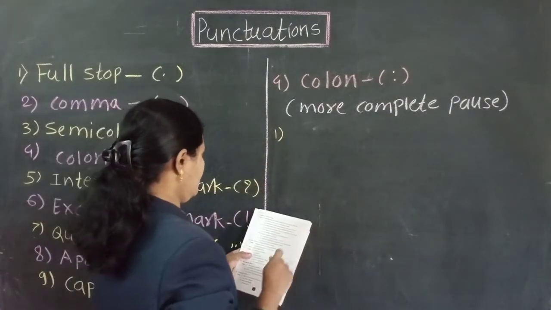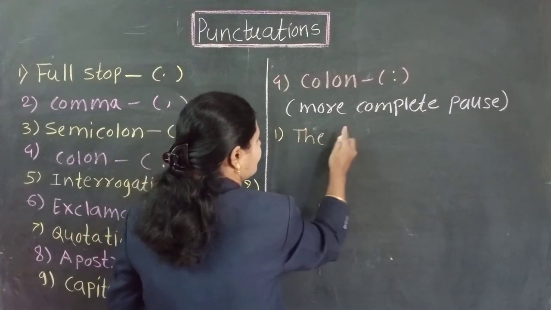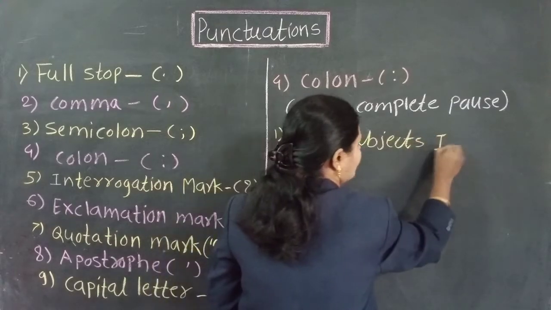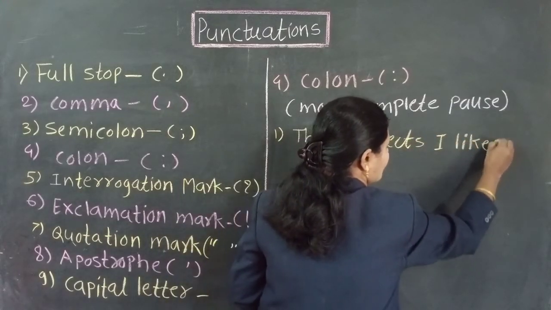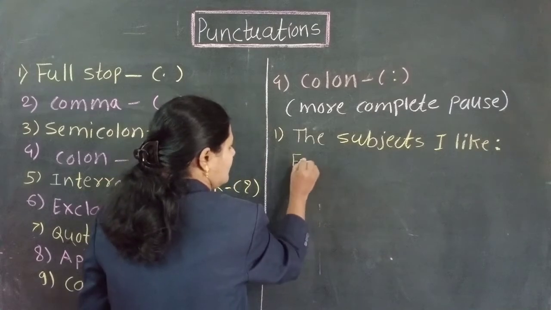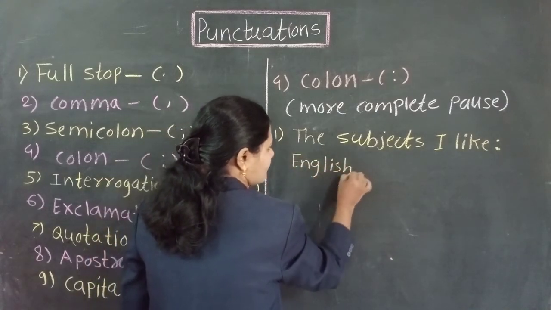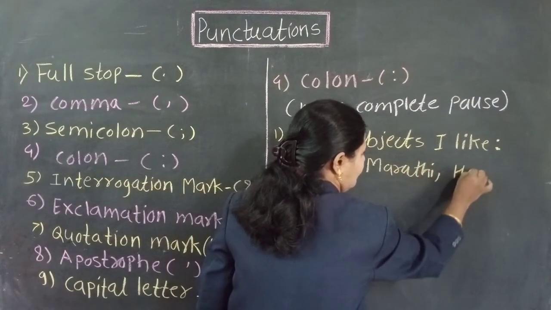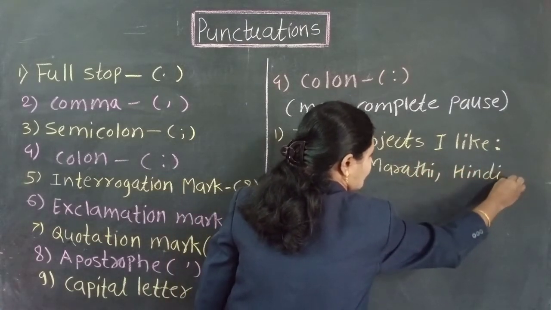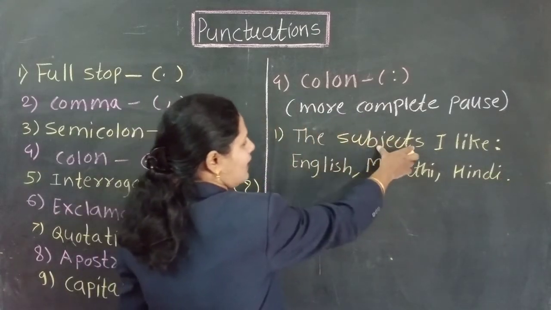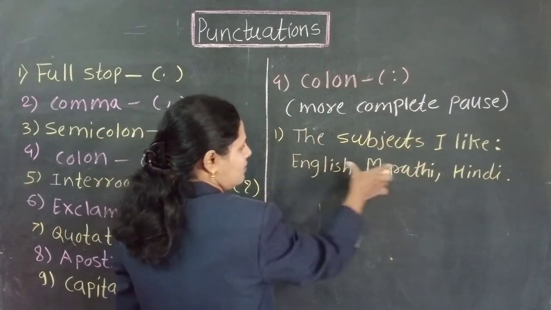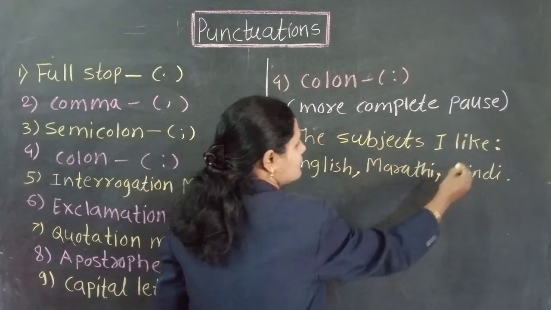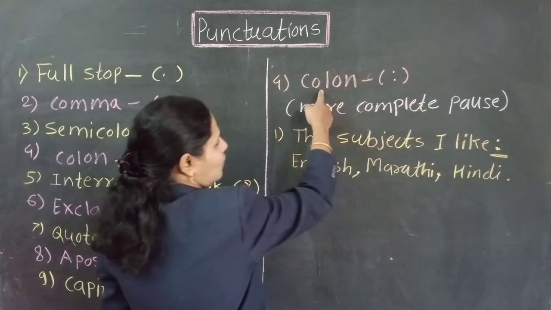For example, just see here: the subjects I like: English, Marathi, Hindi. Here there is a list of subjects, English, Marathi and Hindi. In the middle I use a comma, but this sign is called colon.